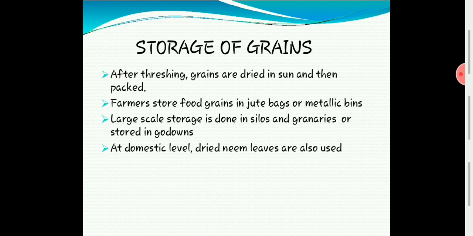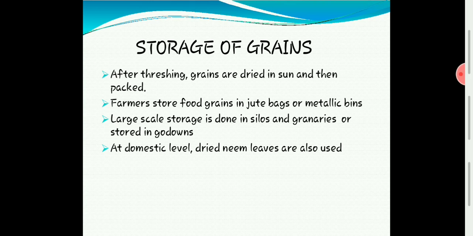Okay, and also we have to check again and again, because after packing everything in the jute bags, sometimes rats and rodents will come and attack the grains. So we have to check again and again.